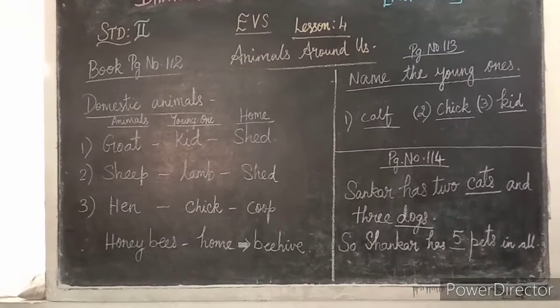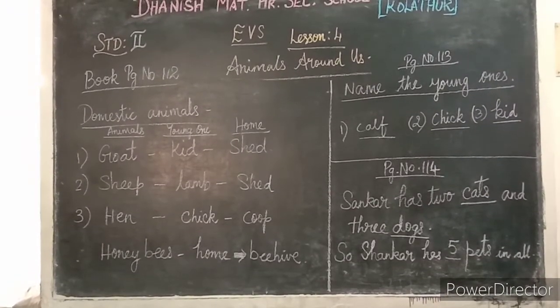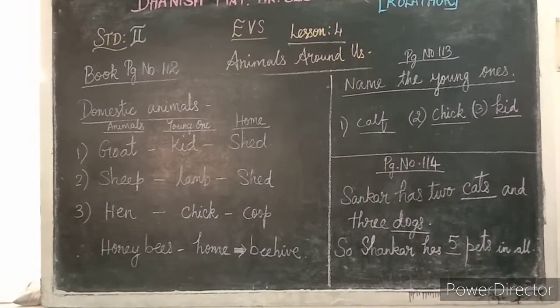Next we are moving on to page number 115. Oh, what is this sound? It makes me afraid, Chiku is telling. So it's a roar of a lion. The lion's home is called as a den. Male animals have a mane.